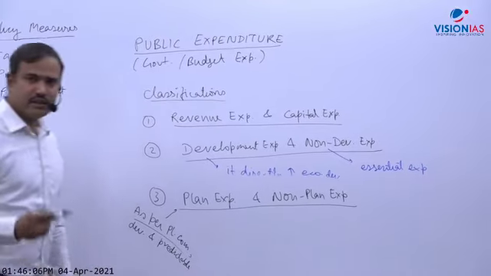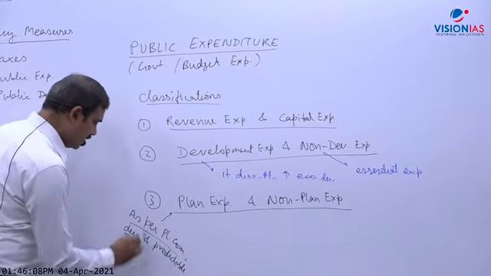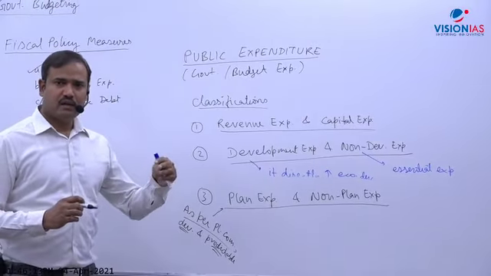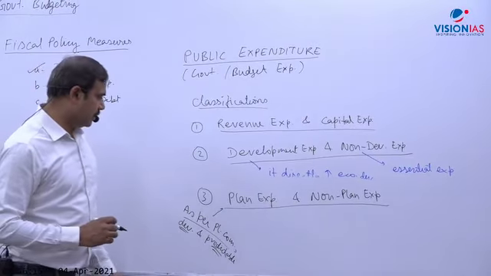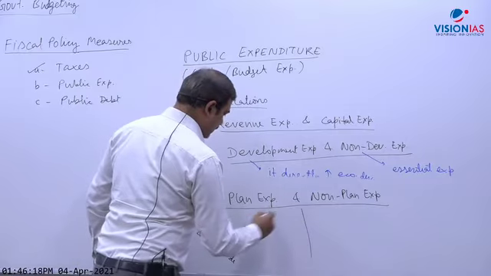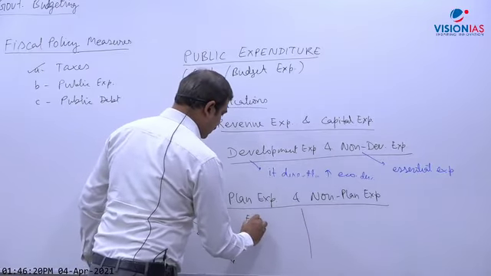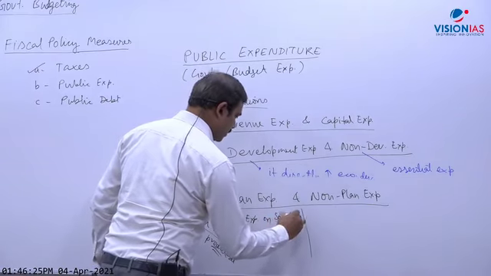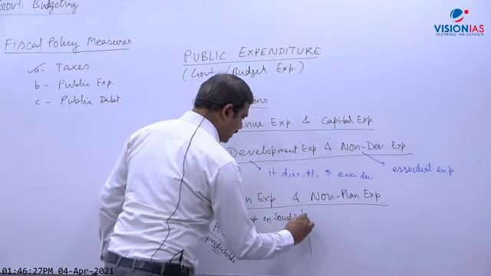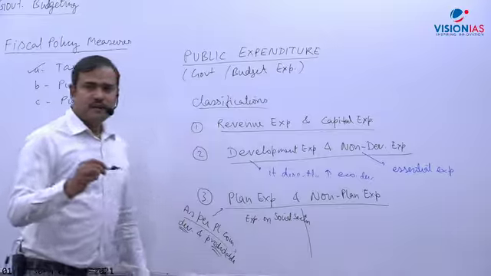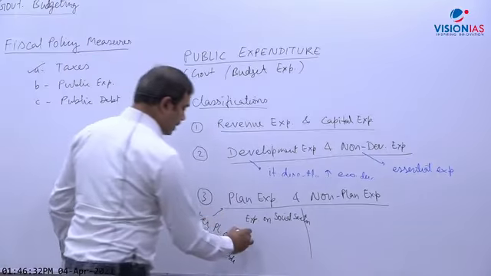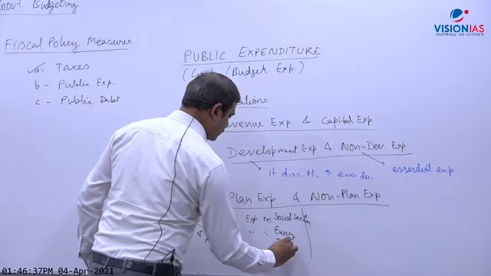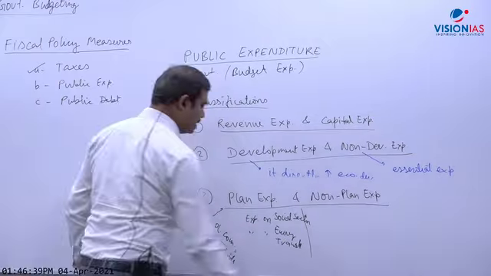So as per the Planning Commission, it is usually developmental and predictable expenditure. Examples of plan expenditure: expenditure on the social sector, like schools and hospitals, meaning education and health. In the 12th plan, which was the last 5-year plan, the largest allocation was made to the social sector, then expenditure on energy and transportation. You might write down a few examples.